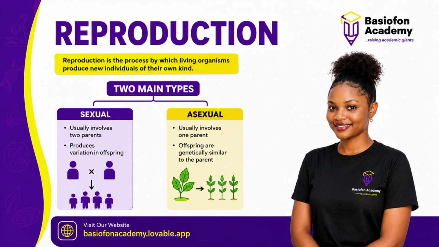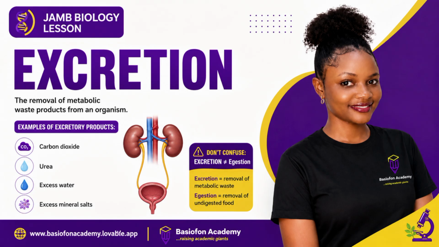Why is reproduction important? Because without reproduction, organisms will eventually disappear from the earth when existing individuals die. Next is excretion. Excretion is the removal of metabolic waste products from an organism. Examples include carbon dioxide, urea, excess water, and excess mineral salts.